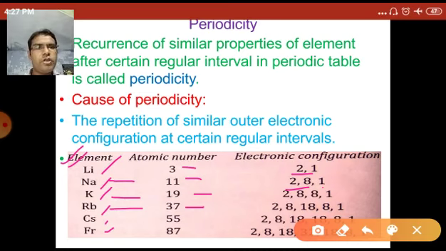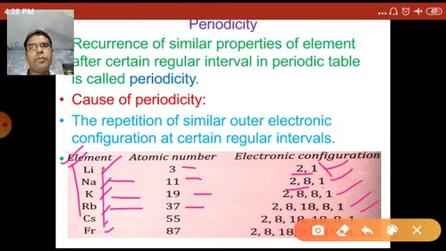Their outer electronic configuration is 1 for lithium, 1 for sodium, 1 for potassium, 1 for rubidium, 1 for cesium. So similar outer electronic configurations are repeated at certain regular intervals, so they show periodicity. That means they have similar properties.